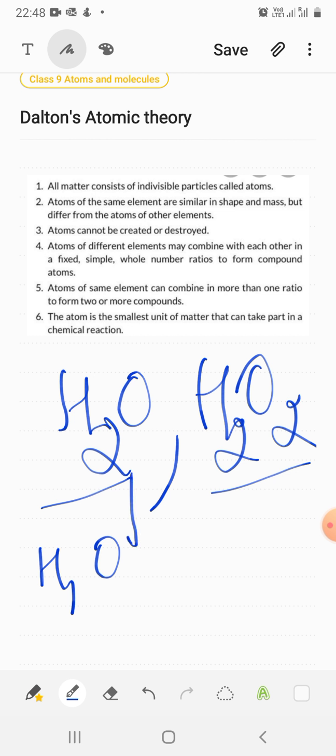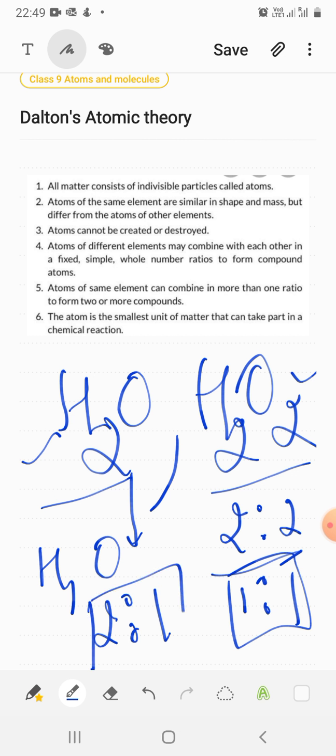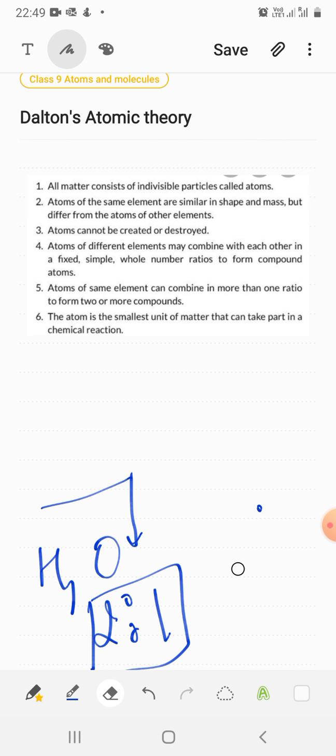In water it is combining in a 2:1 ratio, and in H2O2 it is combining in 2:2, which simplifies to a 1:1 ratio, forming two different compounds. One is water and the other is hydrogen peroxide. So the atoms of the same elements are combining in more than one ratio, and on combining in more than one ratio they give two different compounds. So this is another postulate given by Dalton.